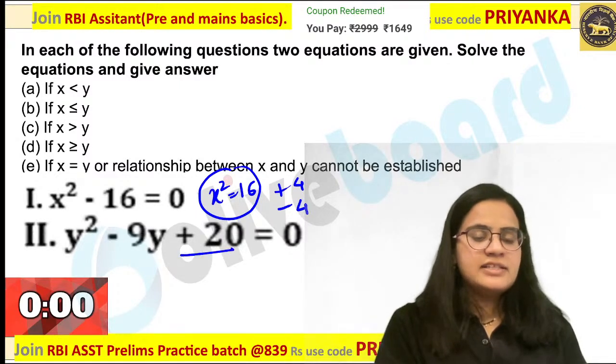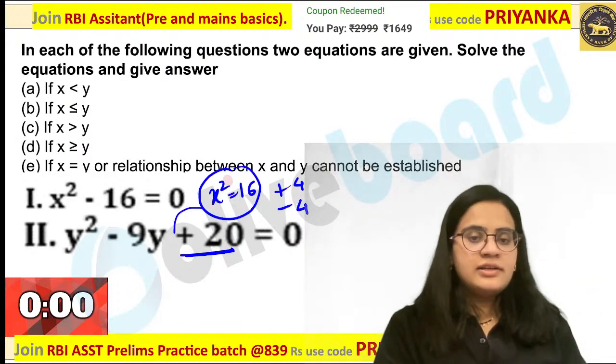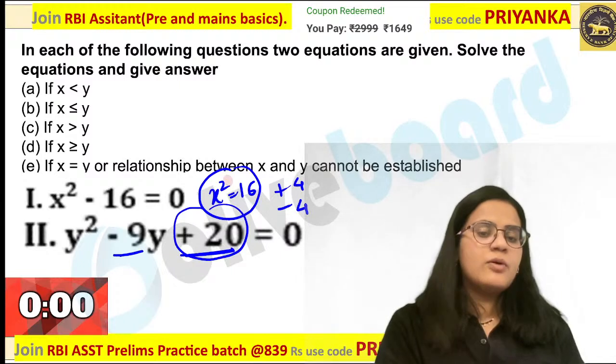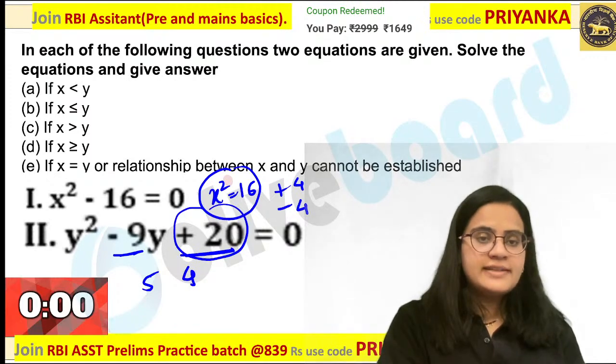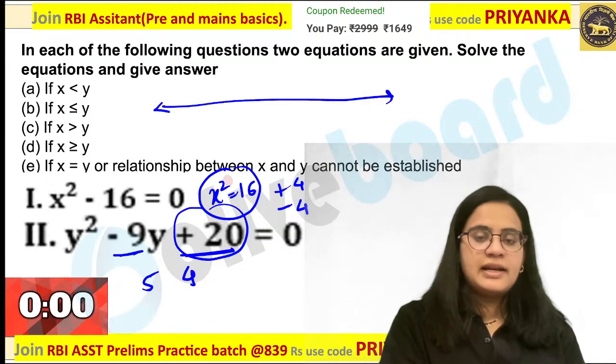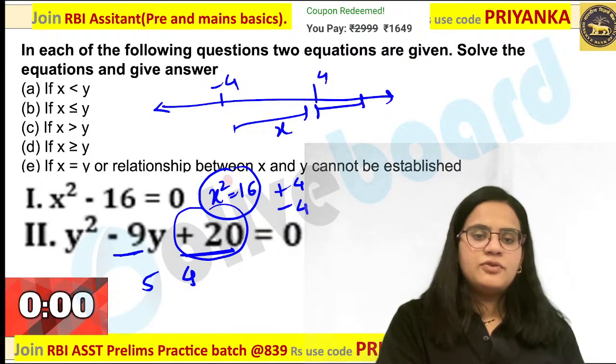And when you are checking this value, as your constant term is positive, the sum should be equal to 9. So what will be the value? 5, 4 over here. Your root value will be 5, 4. Now easily you can compare it on a number line. What will you get? This will become minus 4 plus 4. That is for x over here. What about y? Positive 4, 5.